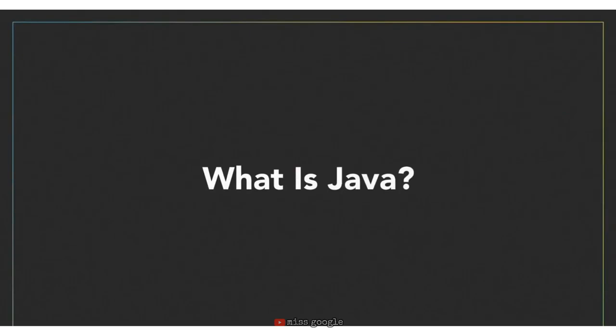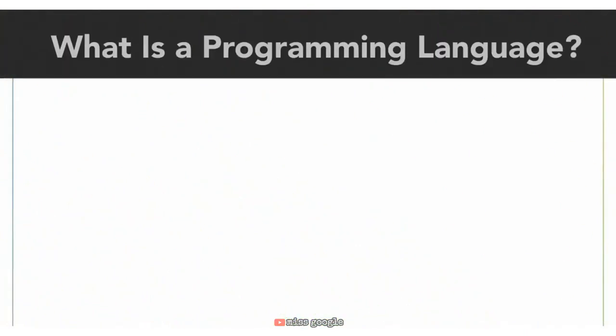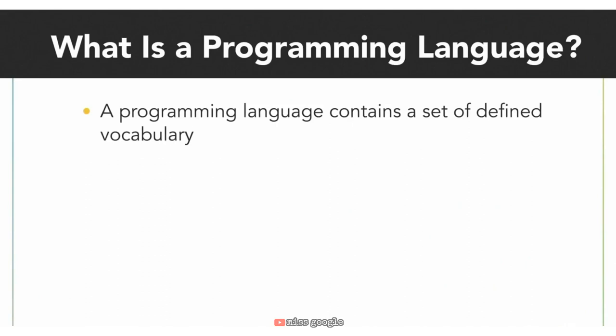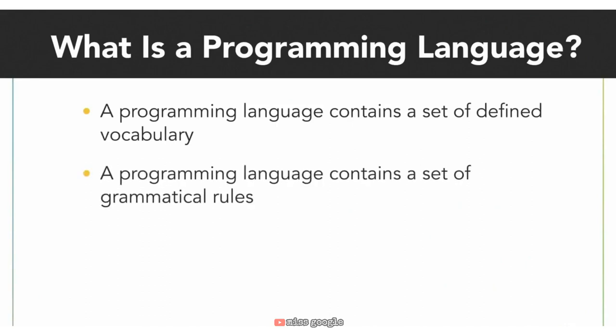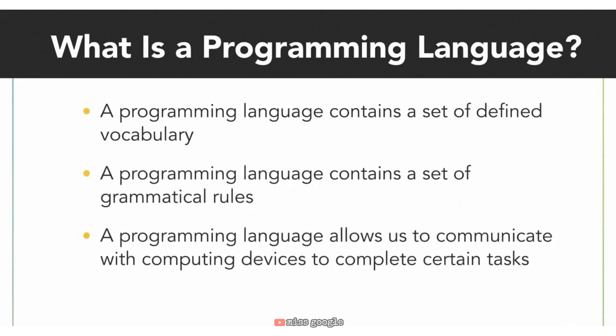Java is a very commonly used programming language, and it is often the first language beginners learn. When we say programming language, we do mean that it is an actual language, but we use it to talk to a computer. Just like a regular language, it has a vocabulary and a set of grammatical rules so that it can communicate with a computer to complete certain tasks.